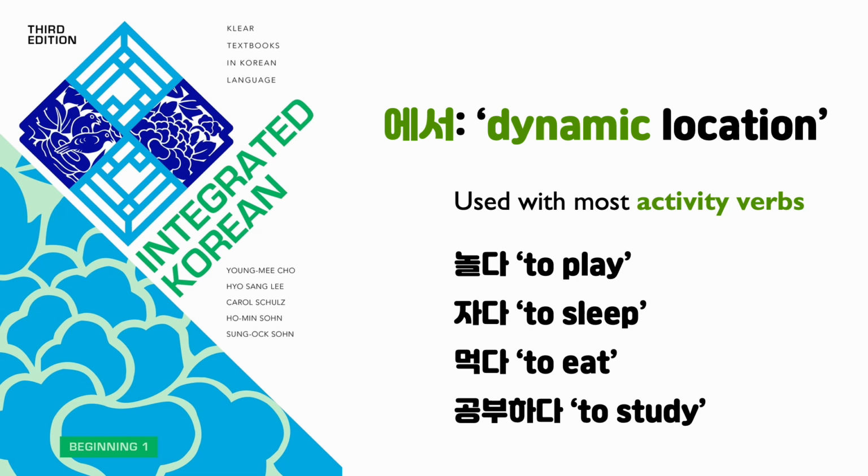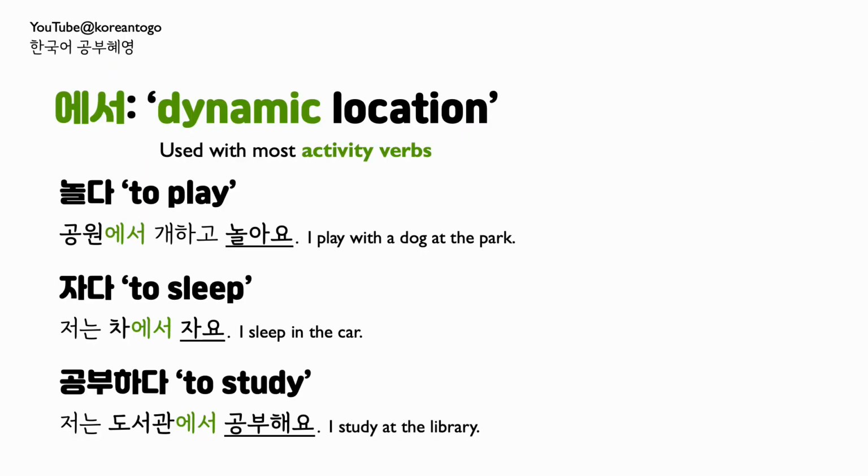Let's talk about 에서 now. In the same textbook, it describes 에서 as denoting dynamic locations. 에서 is used with most activity verbs. What are activity verbs? 놀다, to play, 자다, to sleep, 먹다, to eat, 공부하다, to study.